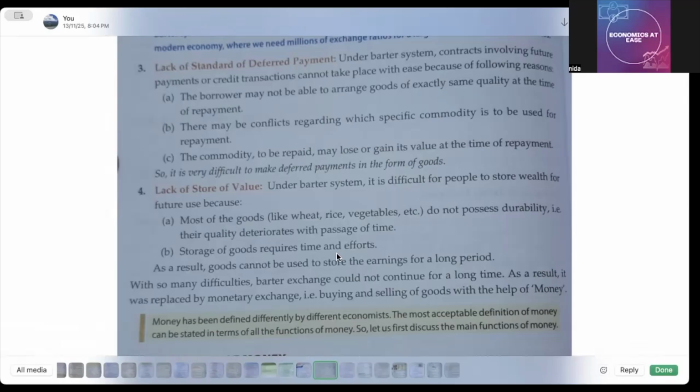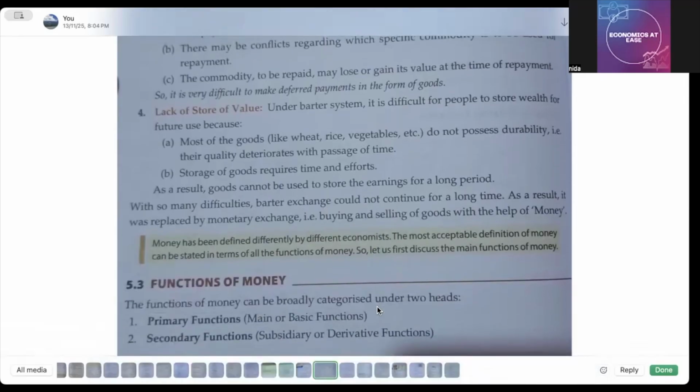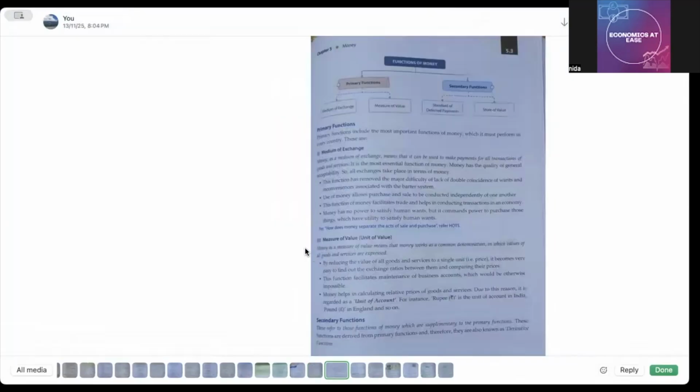So because of these reasons हमें money को लाना पड़ा, right? As a result, goods cannot be used to store the earnings for a longer period. With so many difficulties, barter system could not continue for a long time. As a result, it was replaced by monetary exchange, that is buying and selling of goods with the help of money. Okay. Now then, functions of money. अब देखो दो important function होते हैं money के, एक होता है primary, एक होता है secondary. Okay, primary it is also known as main or basic functions, and secondary it is also known as subsidiary or derivative functions. Right now we are going to study here very quickly.